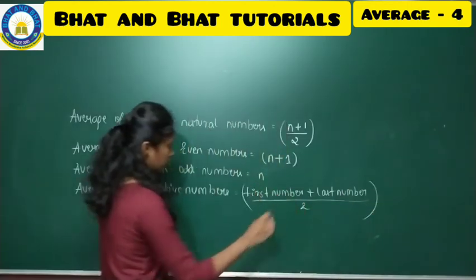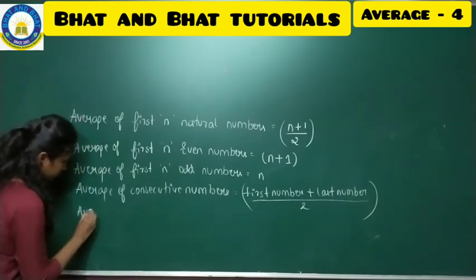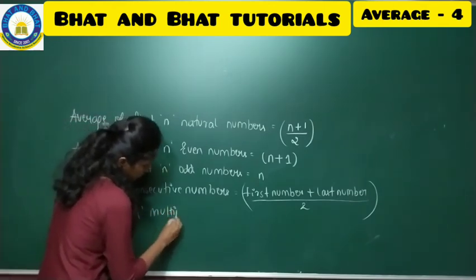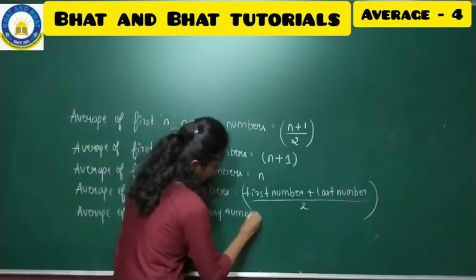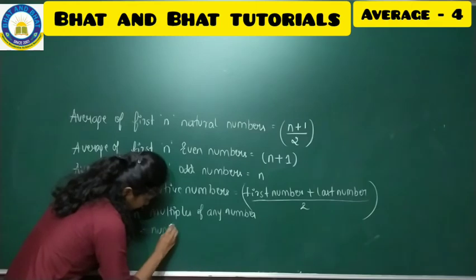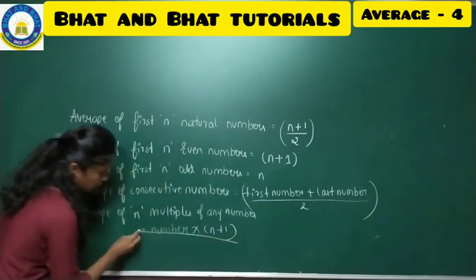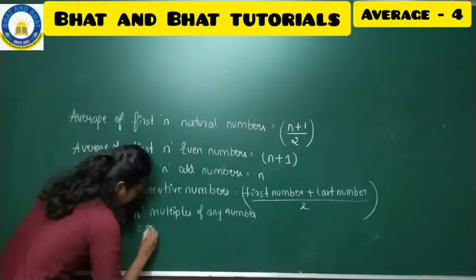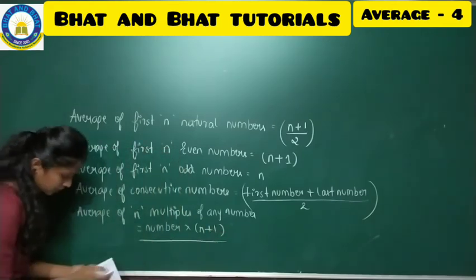This is the formula. Then to find the average of n multiples of any number, we have a formula, and the formula is like this: number into n plus 1, the whole divided by 2.